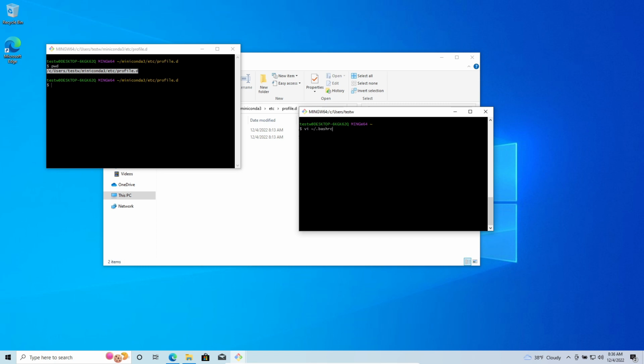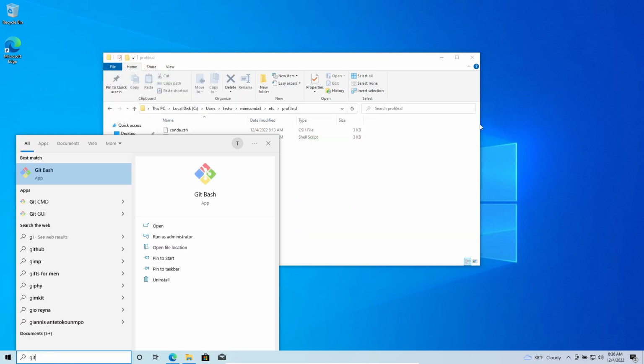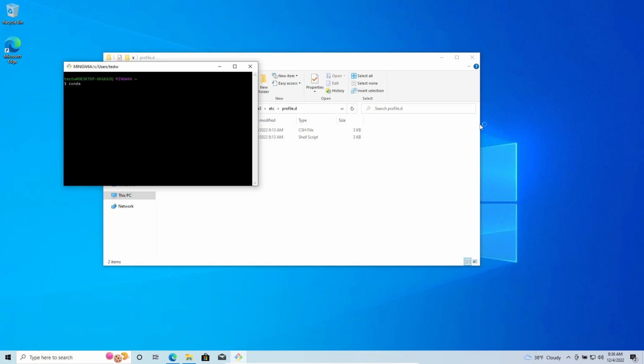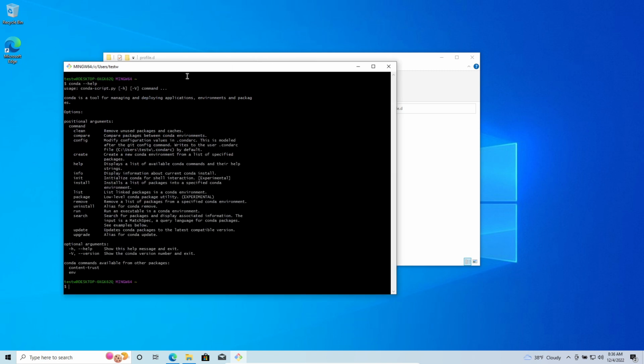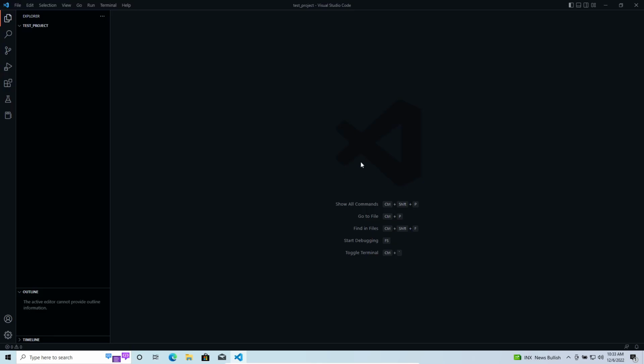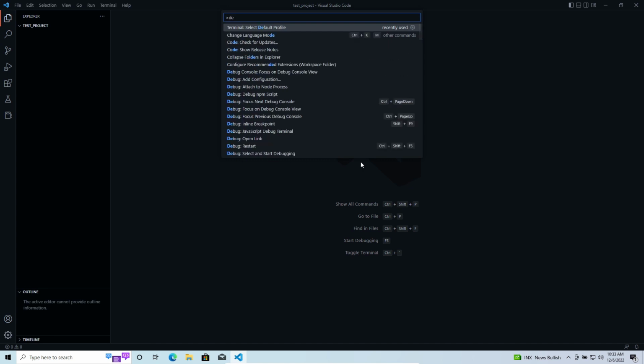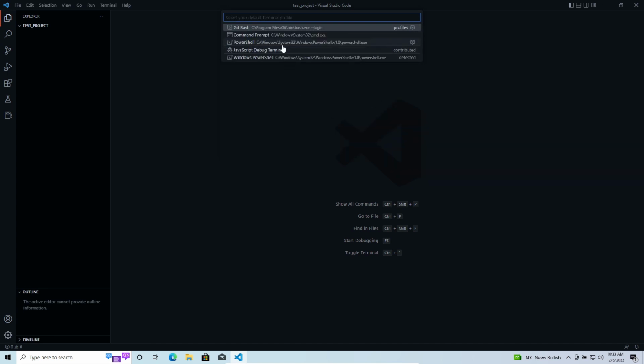Just open with any text editor and insert the given text. I choose vi for the text editor, and for getting the correct path, a simple command, pwd. And now, as you can see, Conda is visible in GitBash as well. Okay, I think we are good to go. But now we're gonna choose the default profile for our terminal as GitBash.